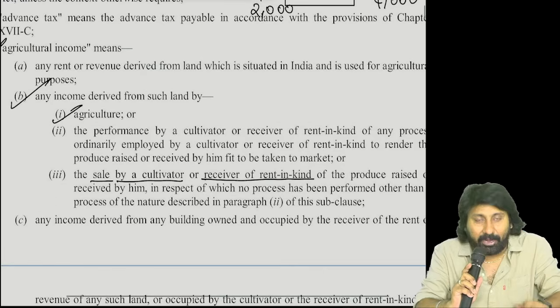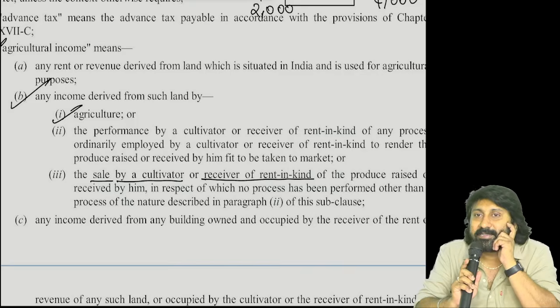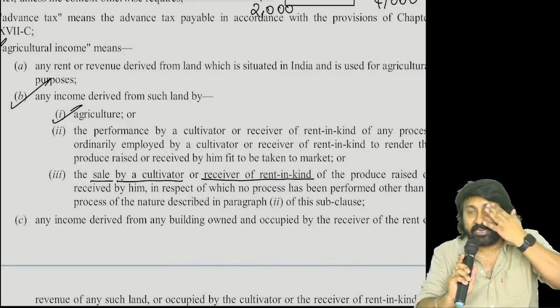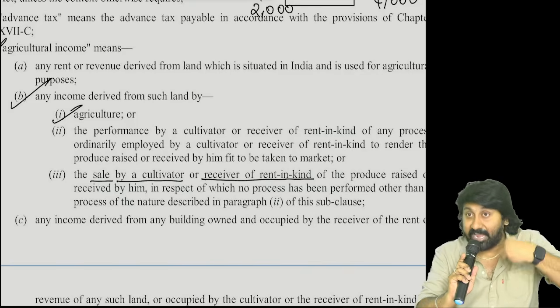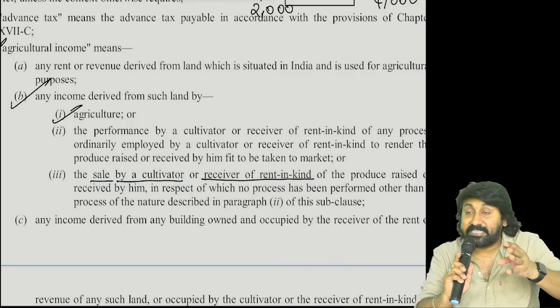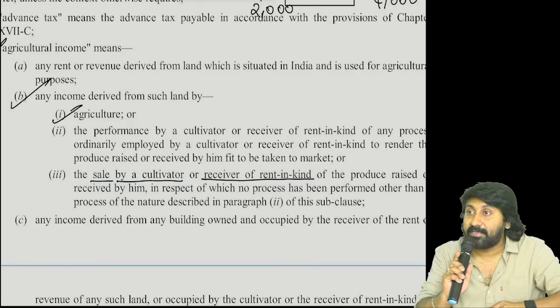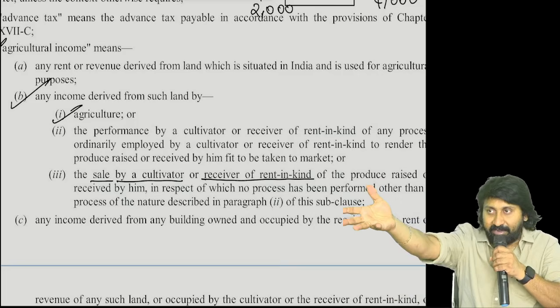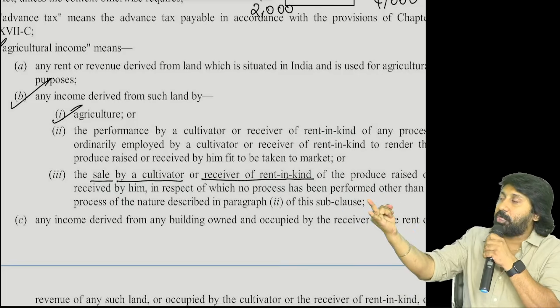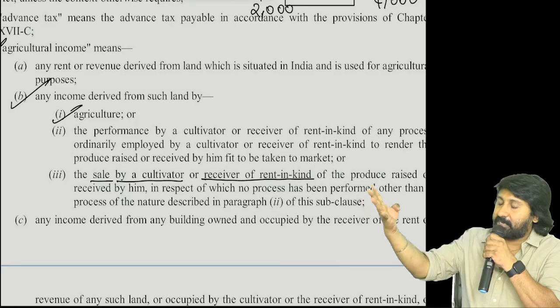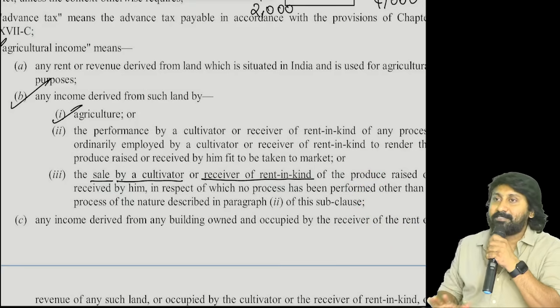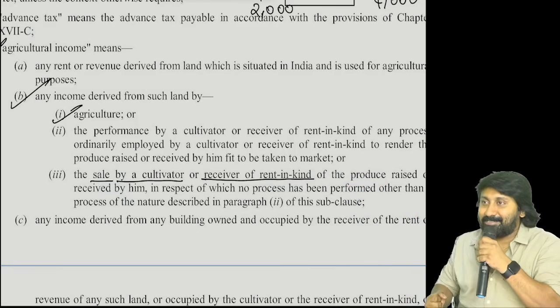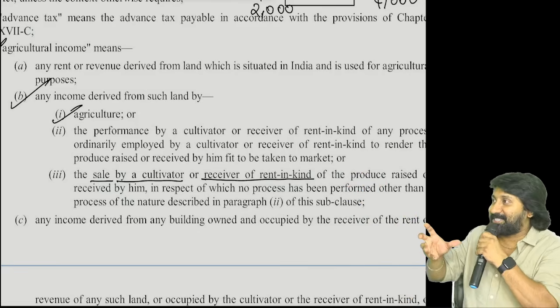In this B point, we are doing what activity? Agricultural activity, okay. After getting the agricultural produce, what are we doing? Eating or selling? Selling actually comes under which head? Selling of a phone, selling of a pen, selling of something comes under salary, house property, business, capital gains, other sources. Capital gains. If you sell mangoes, capital gains.